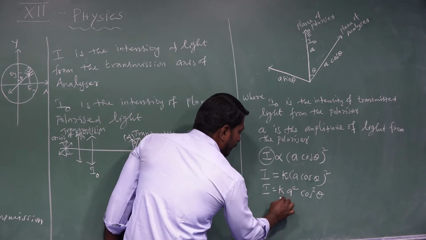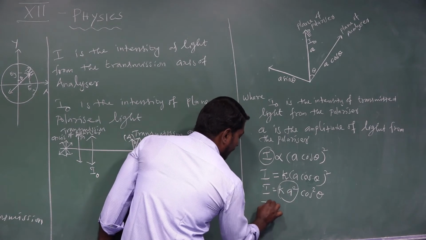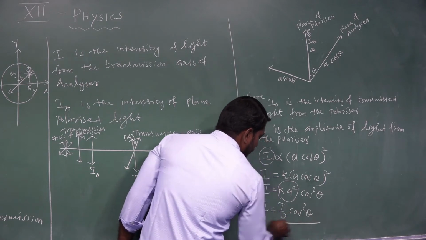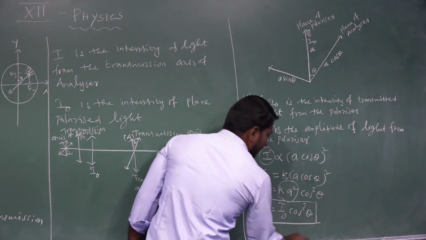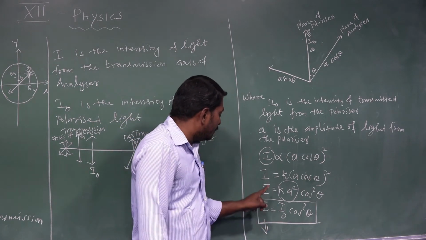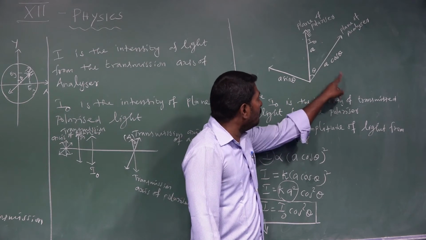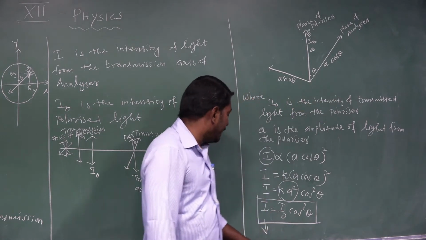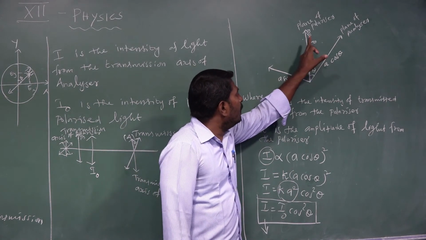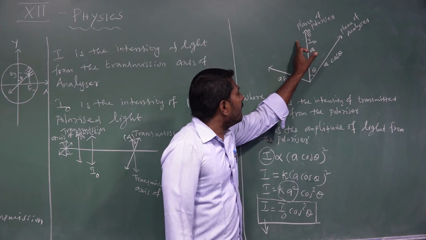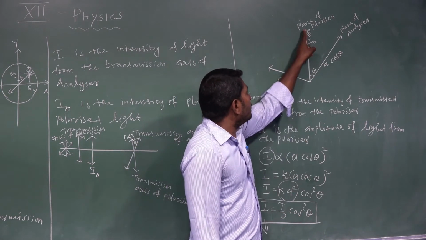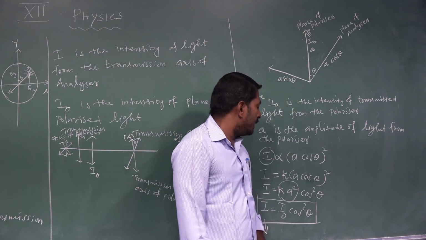Here K A square is constant, so I is equal to I naught cos square theta. It is the expression that represents Malus law. This expression helps us determine the intensity of transmitted light I coming from the analyzer, where I naught is the intensity of light coming from the polarizer, and theta is the angle between the transmission axis of the polarizer and that of the analyzer.